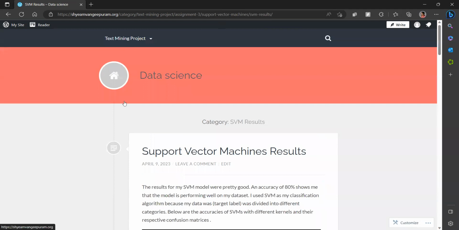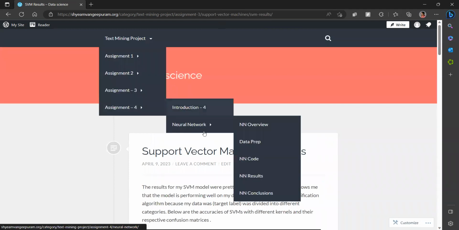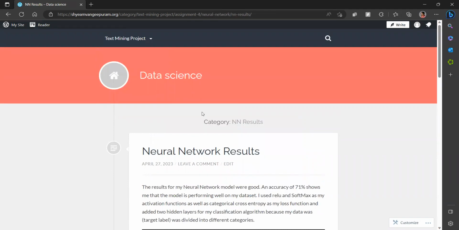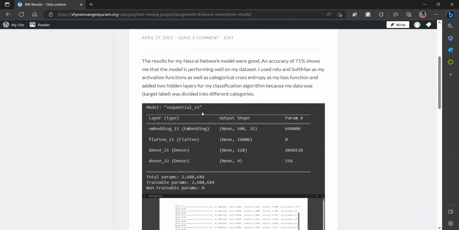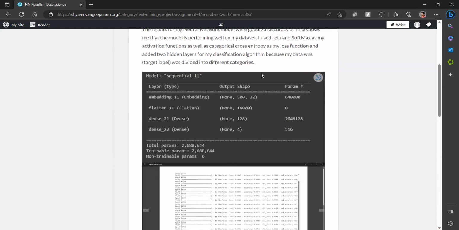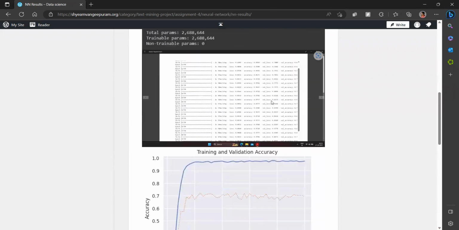And then we come to neural networks, which is the final part of my project. So yeah, it's very simple. The results for my neural network model were good. An accuracy of 71% shows that it was performing decently on my data set. I used ReLU and Softmax as my activation functions, as well as categorical cross entropy as my loss function, and added two hidden layers for my classification algorithm because my data was divided into four different categories.